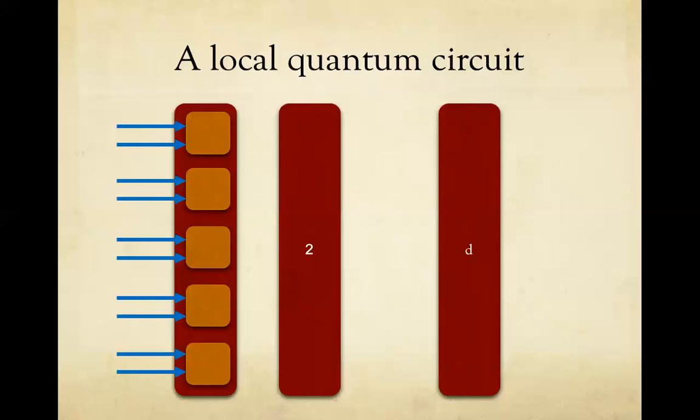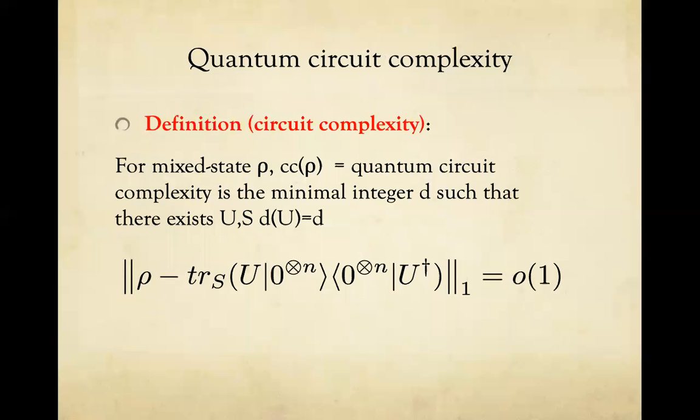So here's a local quantum circuit. It is a product of d such unitaries, 1, 2, up to d. Each layer is a tensor product of, say, 2-local unitaries acting on pairs of qubits. And you have these layers maybe working on different subsets of pairs, and you have d such layers. Now you can define circuit complexity.